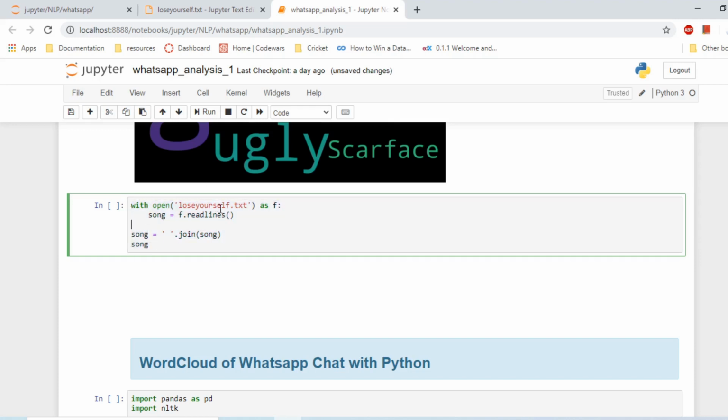I opened this text file, and in the song variable, this is file.readlines. This song variable contains a list of strings. So that's why I did this. I declared the song variable again and I converted it into a single string.